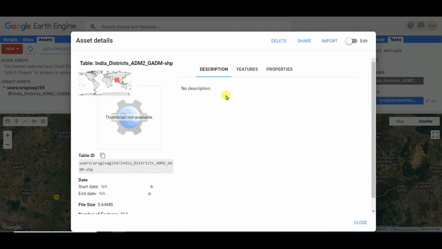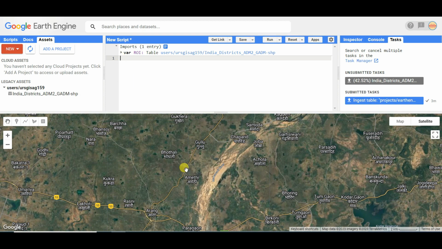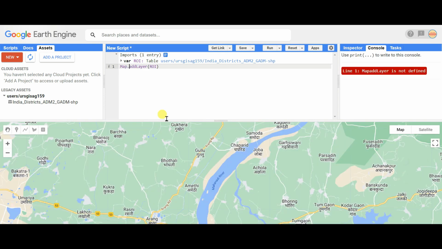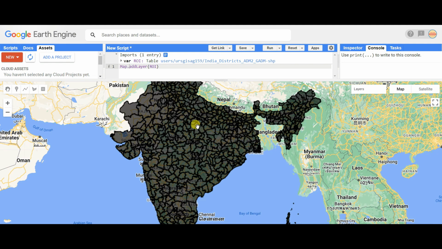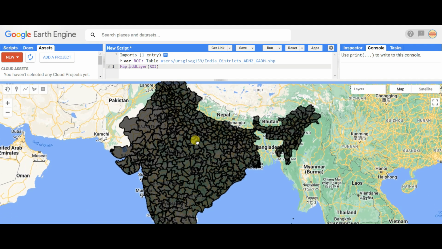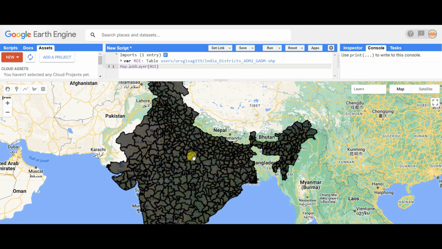I want to import this. If you want to see it in the map interface, then you need to write the script as Map. This is the actual code, and you need to run it. This is the shapefile which I uploaded.